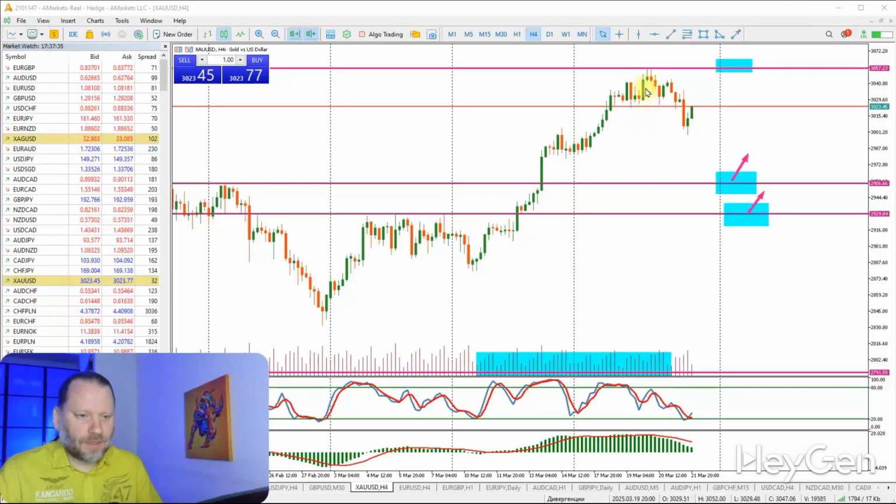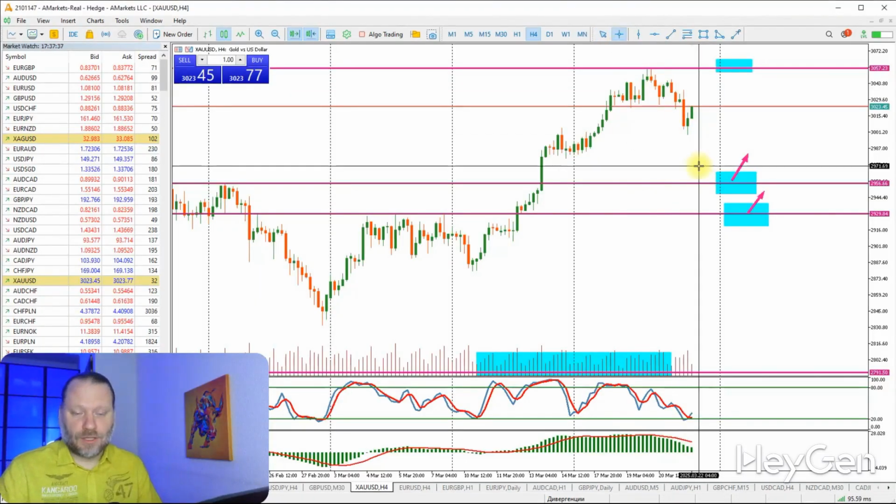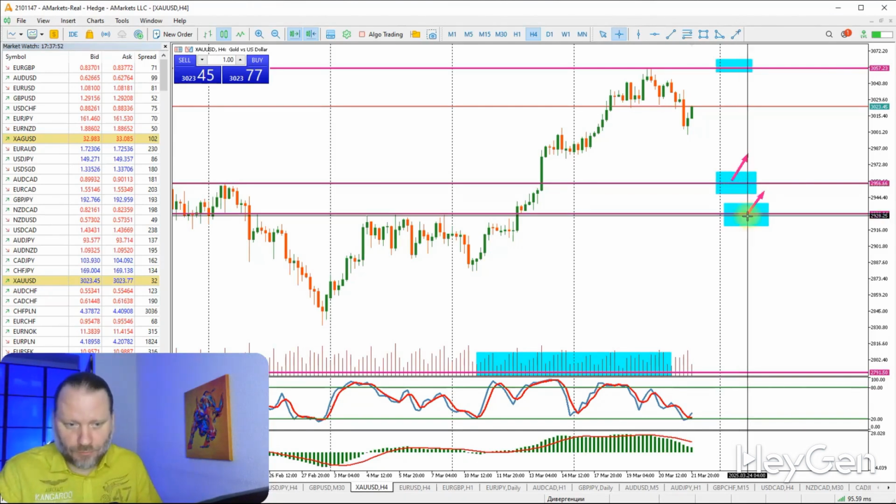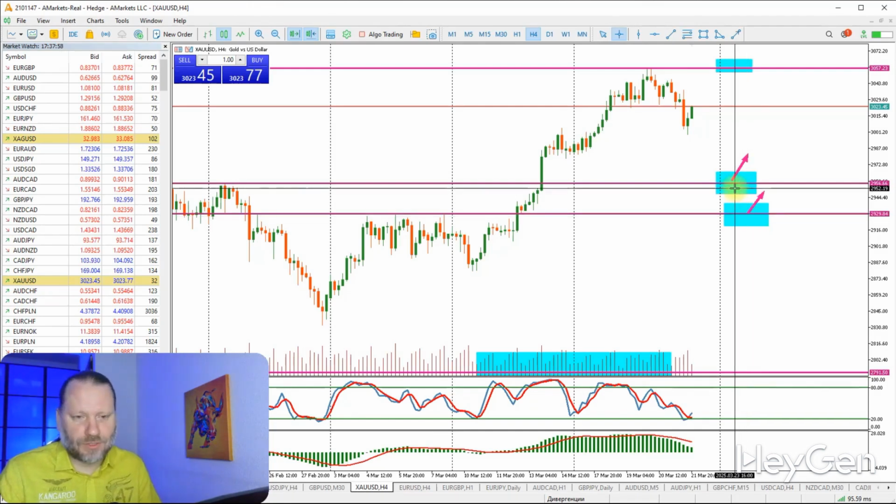Let's look at the chart to see the best moment to buy gold at the time of the news release. Look, if the gold quotes at the time of the news release are near the line of support, this would mean that both the fundamental data could lead to a rise in gold and technical analysis indicates that gold will also rise. Therefore, if the price is near the support line at the time of the news release, this will doubly strengthen the signal for a rise in gold, and here we are more likely to profit.